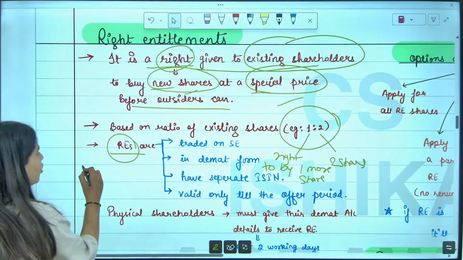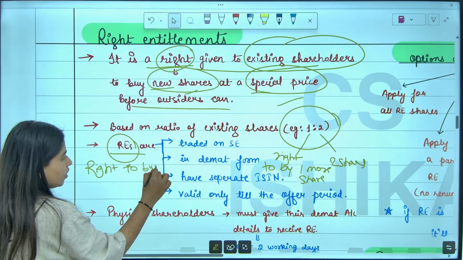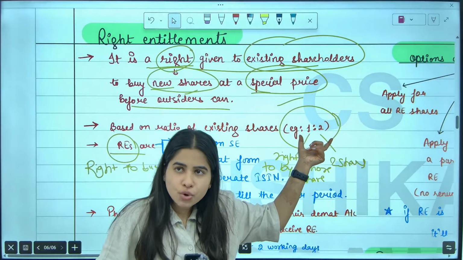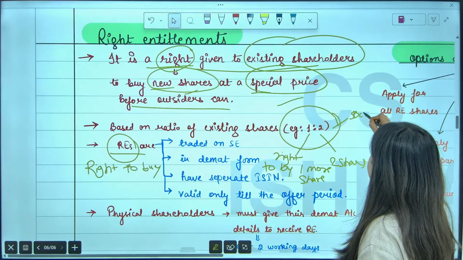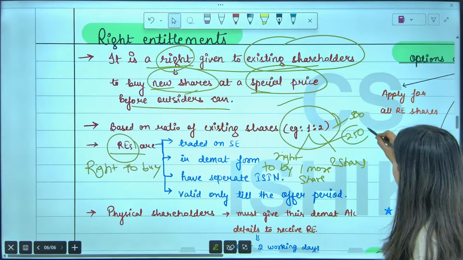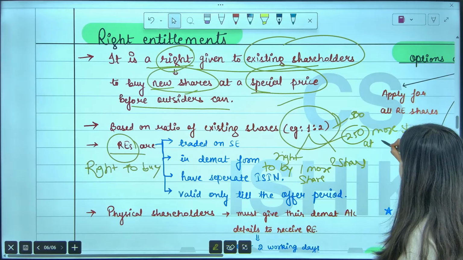Let's say the rights offer was made in the ratio 1:2. I already had 500 shares of the company. So now I got the right to buy 250 more shares of the company at a discounted price.